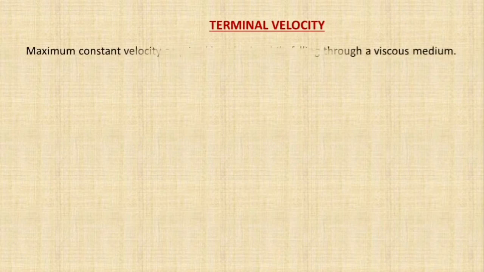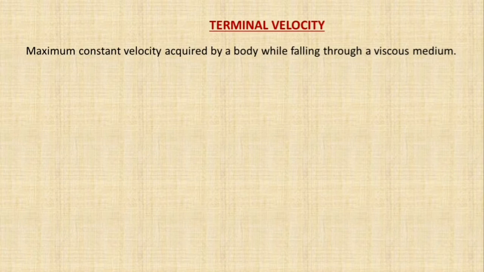Now let's discuss the term terminal velocity. What is meant by terminal velocity? The definition: the maximum constant velocity acquired by a body while falling through a viscous medium. Let's discuss in detail. But just before that, let's discuss Stokes law.